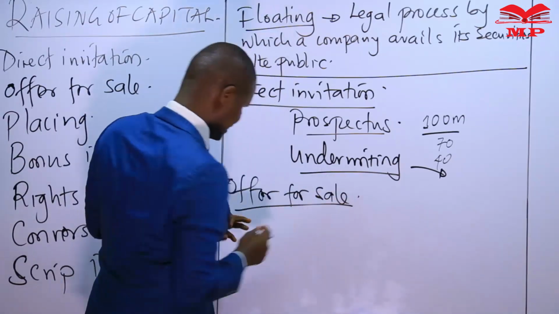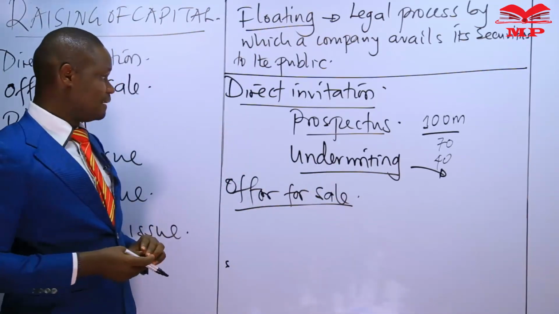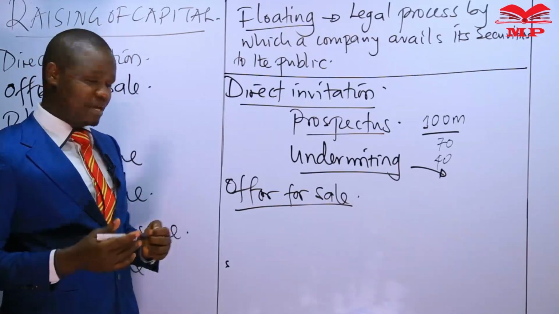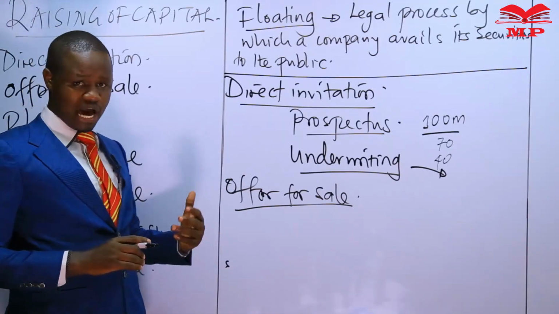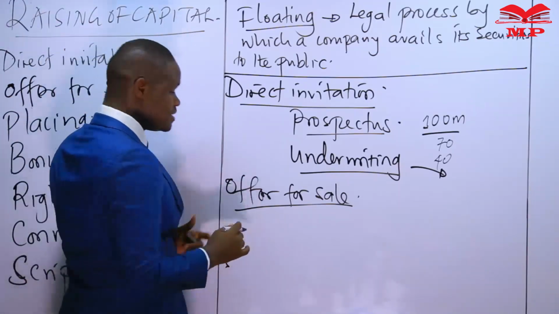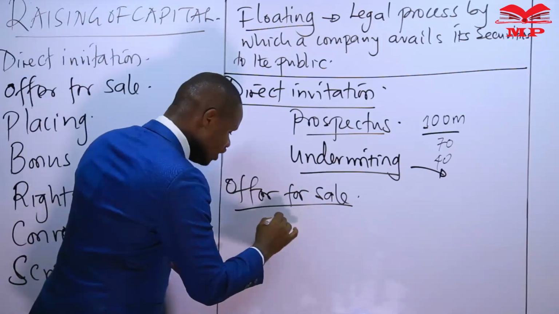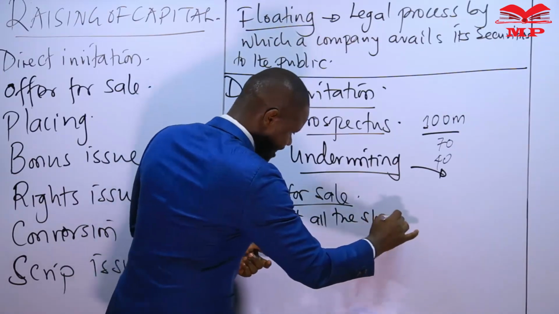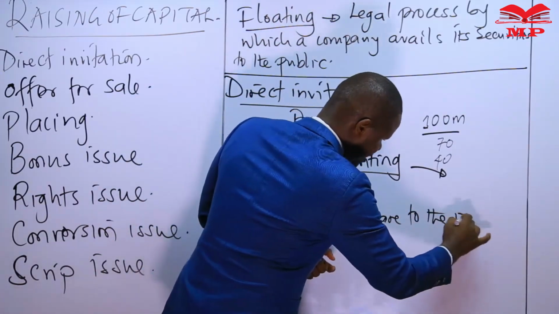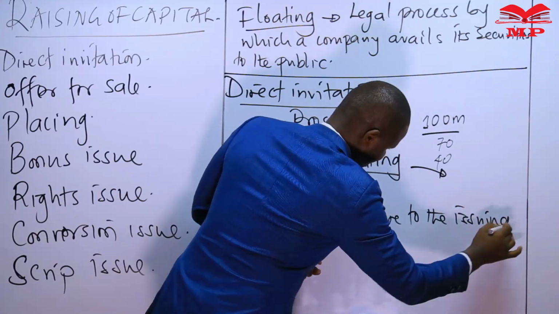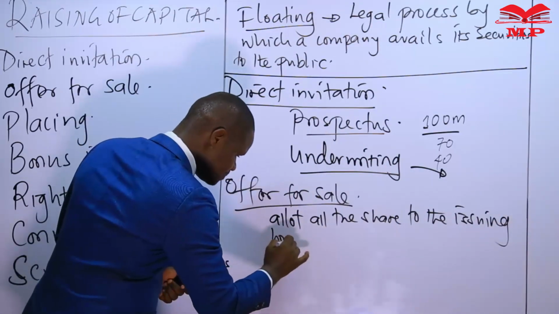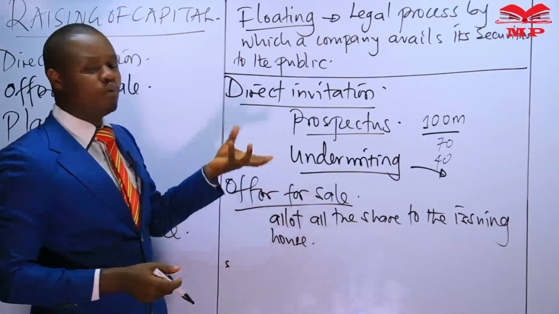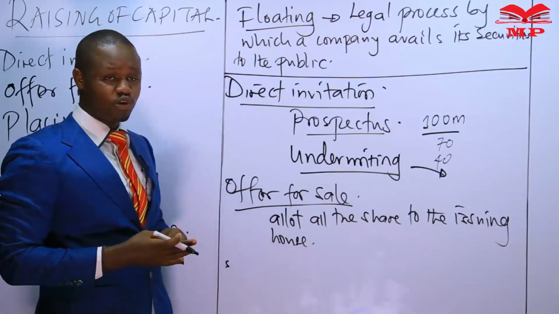An offer for sale. In the offer for sale, the company that wishes to raise capital involves a second company that we shall refer to as the issuing house. So what happens is that the company raising capital will allot all the shares to the issuing house, so that this issuing house now goes on to take up what the company raising capital would have done.